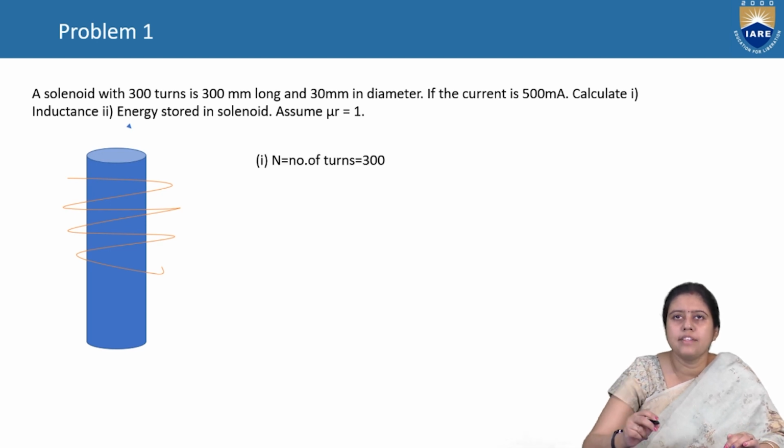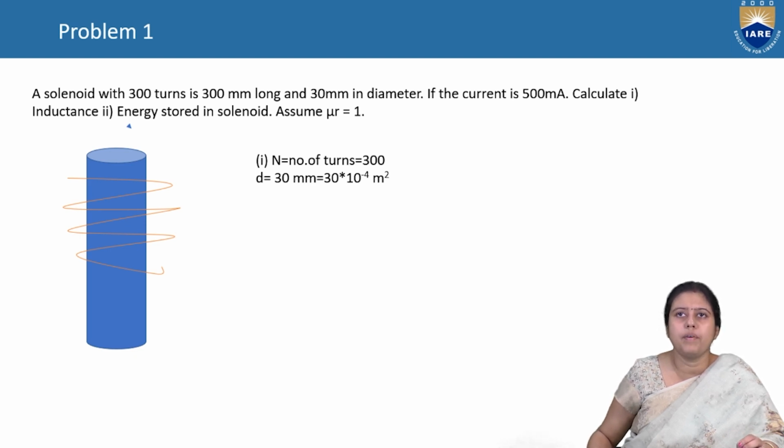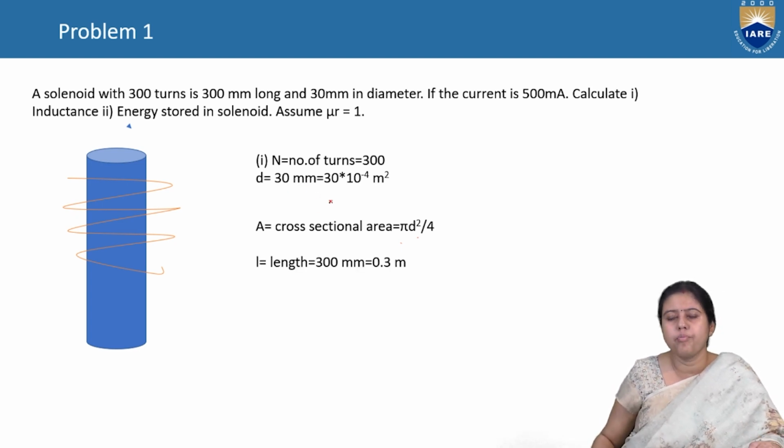So number of turns is equal to 300. D is equal to 30 millimeter. A is the cross sectional area, pi d square by 4. L is equal to 300 millimeter is equal to 0.3 meter.